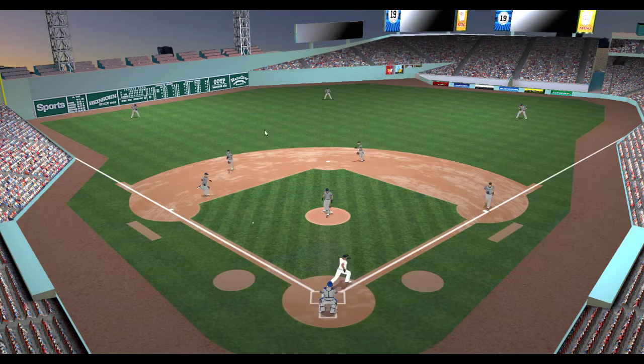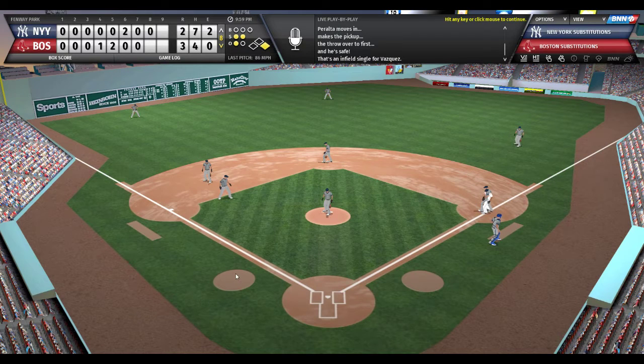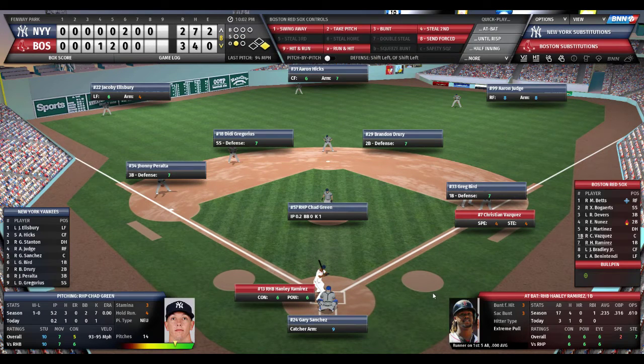0-2 count. Vazquez dribbler. Peralta comes charging in at third. He throws. I don't think they got him. He is safe. An infield single by Vazquez, as Bird tried to dig it out of the dirt but could not. And it's an infield hit. So Vazquez, a very important insurance run. And we're going to put a pinch runner in.